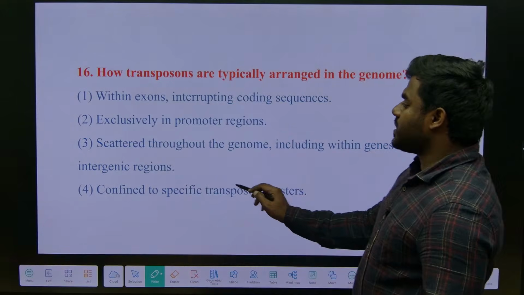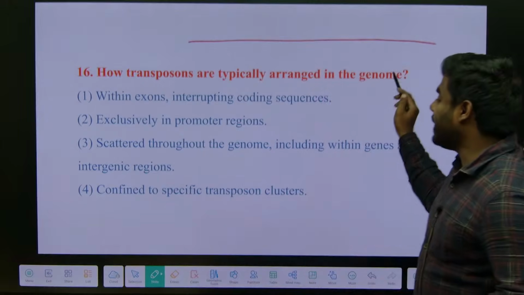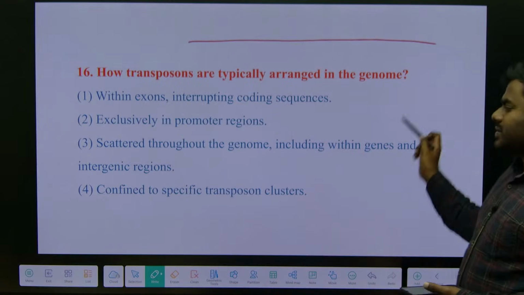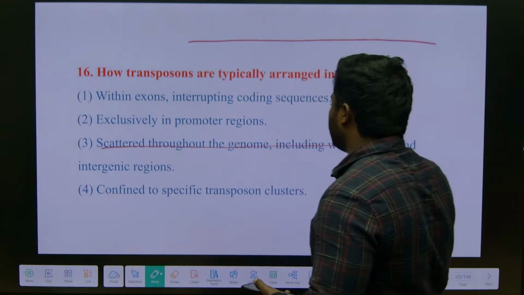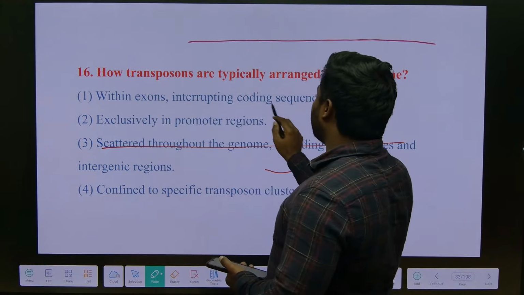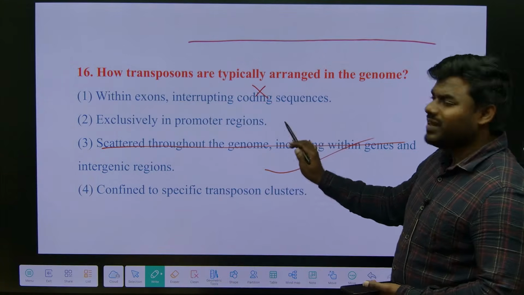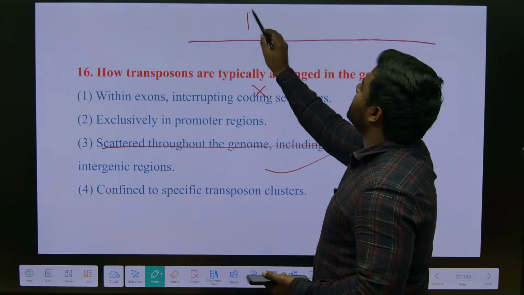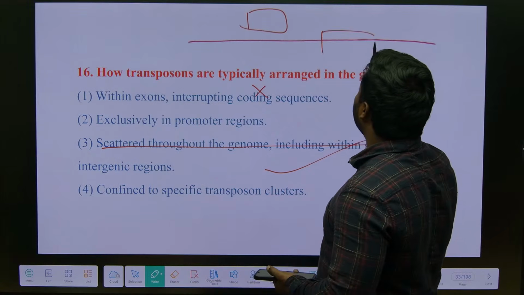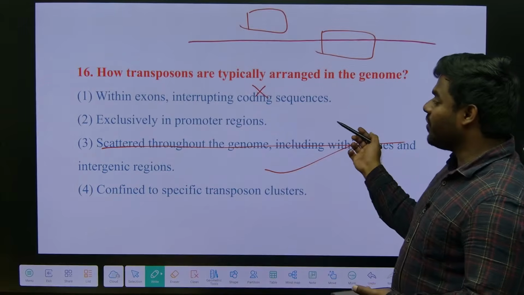See, we discussed, right, transposons are scattered throughout the genome, correct na? It's a straightforward statement of the standard reference book. They being within exons, interrupting coding sequences, there may be a possibility, but that is not their arrangement. Suppose this is a gene and this is a transposable element, it may insert here, but the arrangement is completely different.